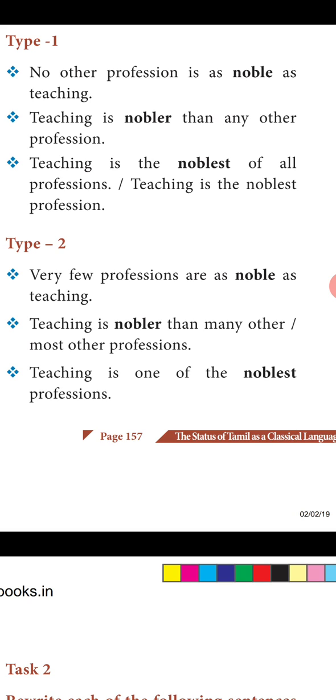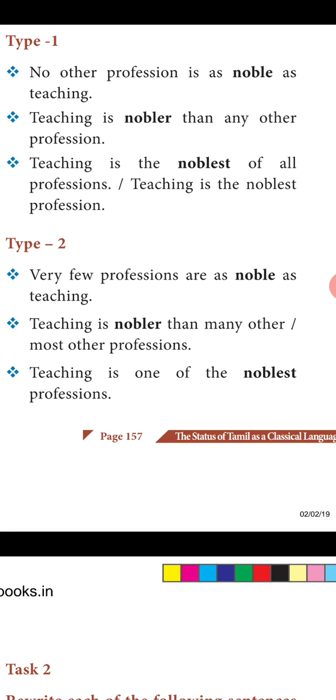This second one will be easy for you. Teaching, so the comparative form and superlative form, the beginning is same. Teaching is the noblest. Instead of nobler than, we use the noblest. Noble, nobler, noblest. In superlative, it is preceded by the noblest profession. That's all. No other and any other we need not use. Because it is singular, it is the only thing, the superior teaching. So teaching is the noblest profession.